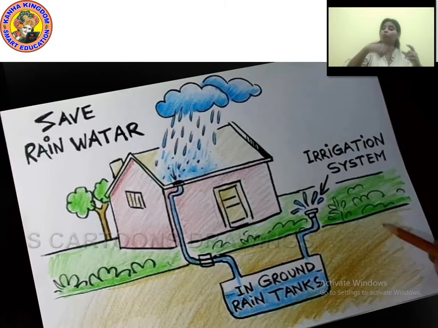So this whole process is called rainwater harvesting. I repeat once again, the whole process is called rainwater harvesting.